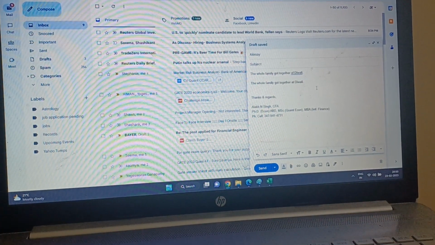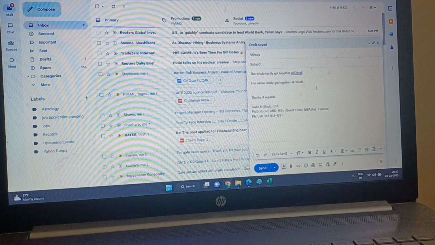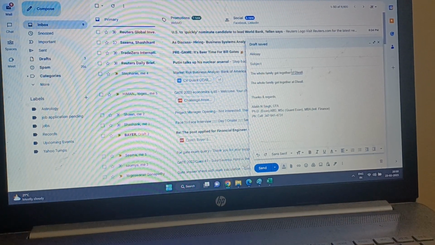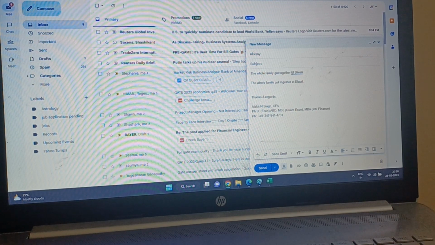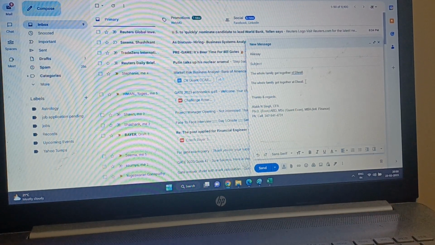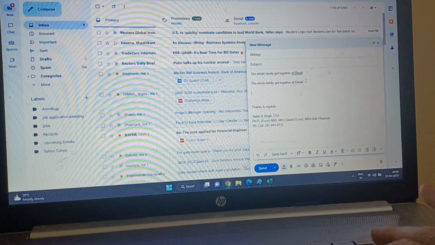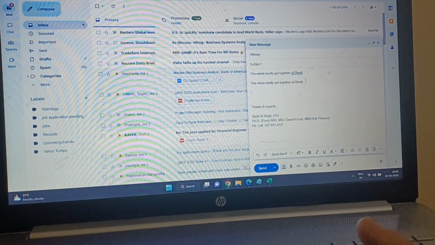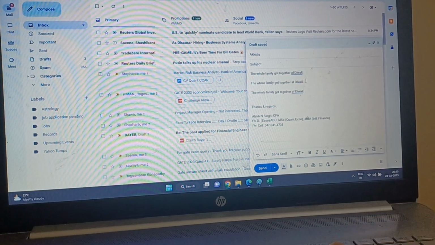Yes, this is correct. Google is telling that there is no error. There is no blue underline like this. So this one is correct, so NTA is correct.